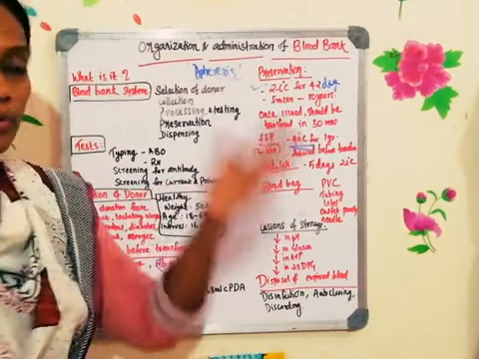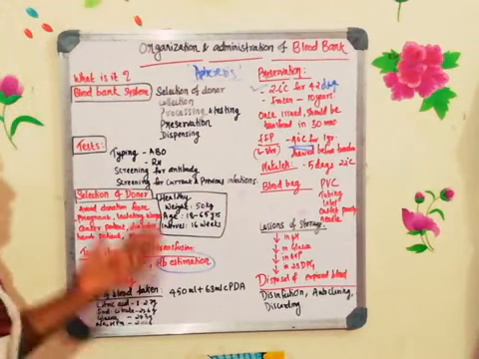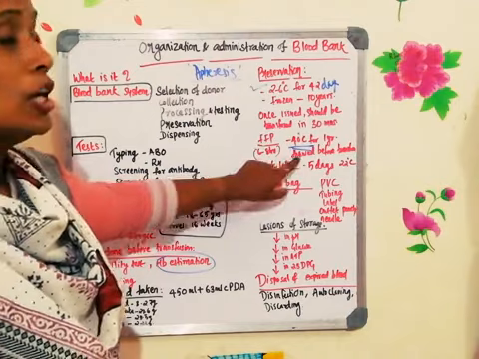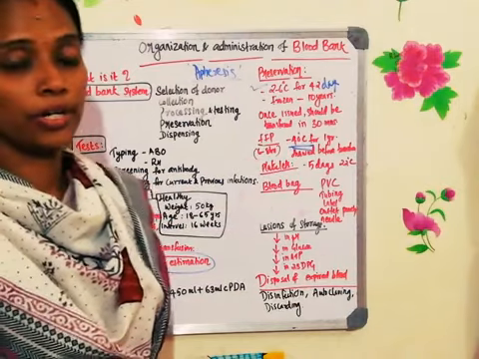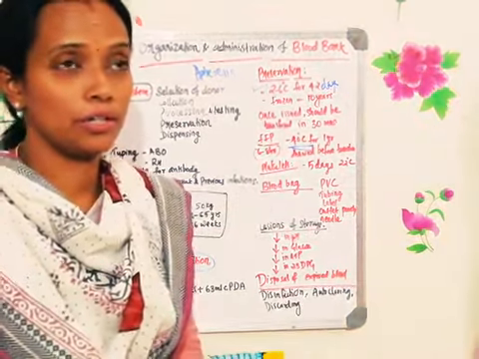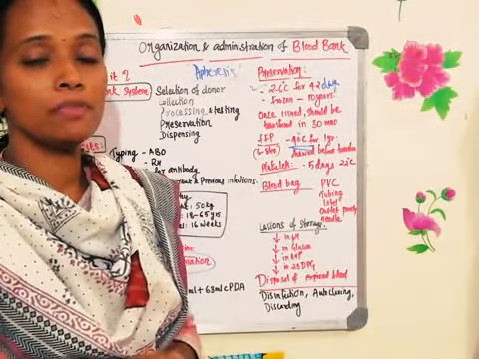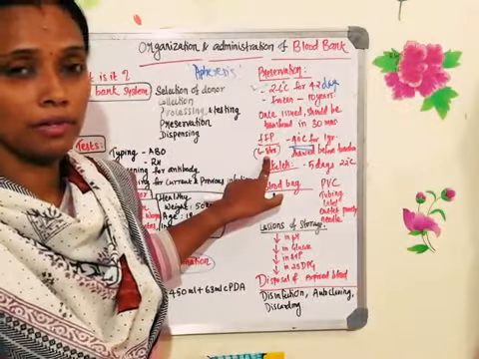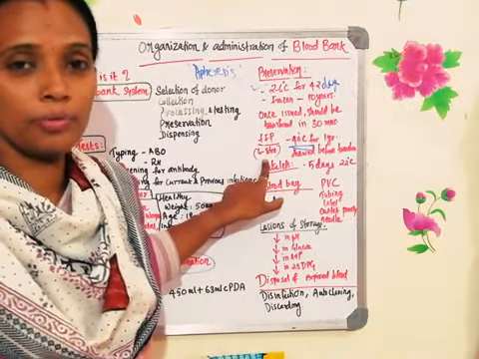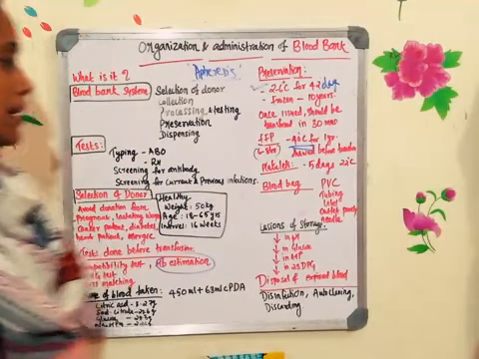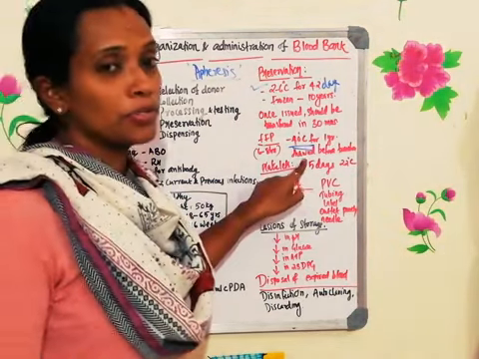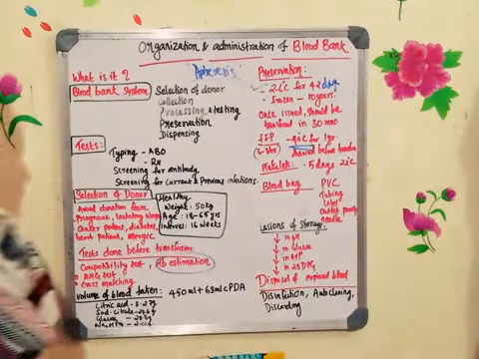And before doing the transfusion into the patient, whether it is at 2 to 6 degrees centigrade or -40 degrees centigrade, thawing is required. You know what is thawing, right? Last semester I taught you. Thawing is the process wherein the low temperature components, we have to bring them back to room temperature. 37 degrees centigrade we need to maintain, and then only you can go for the transfusion. This is a very important point to remember, thawing of the blood.